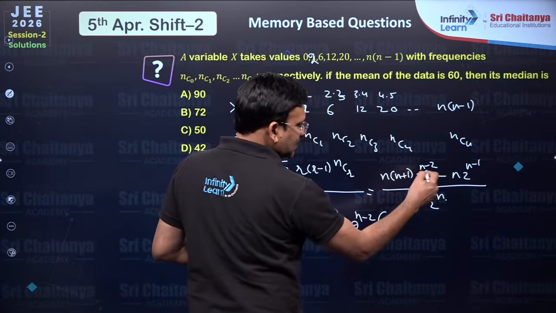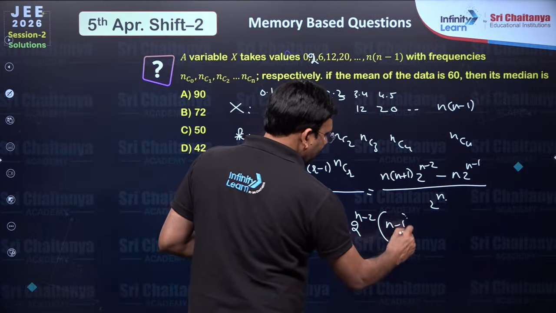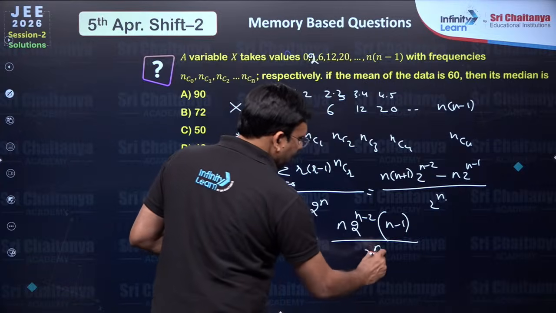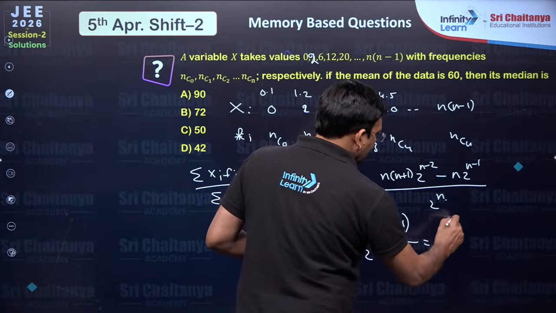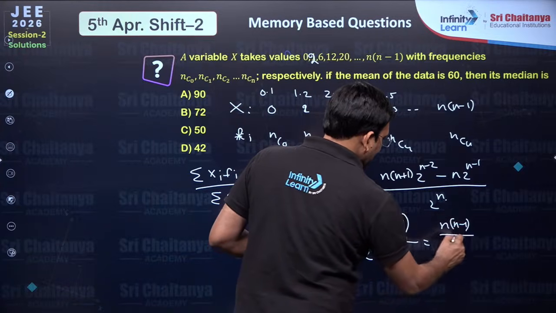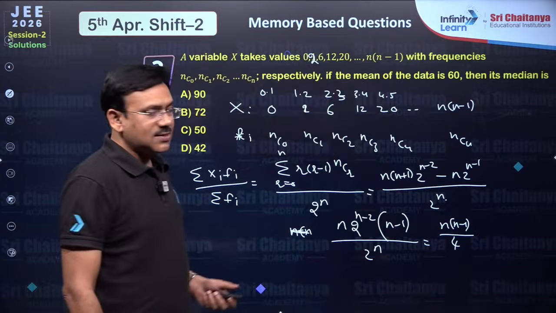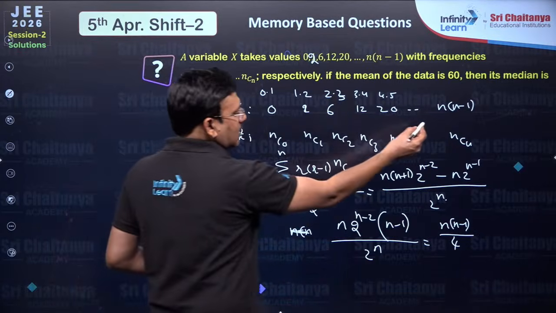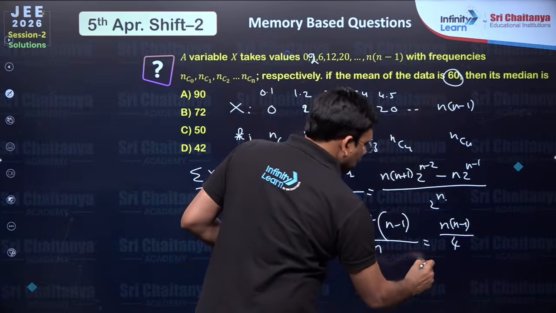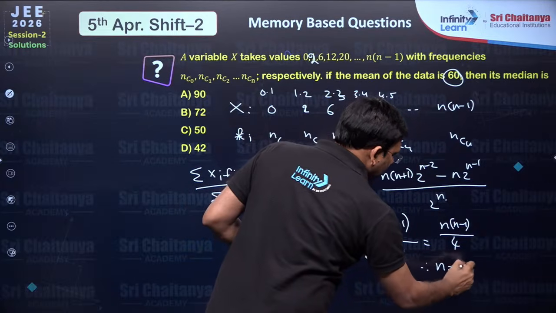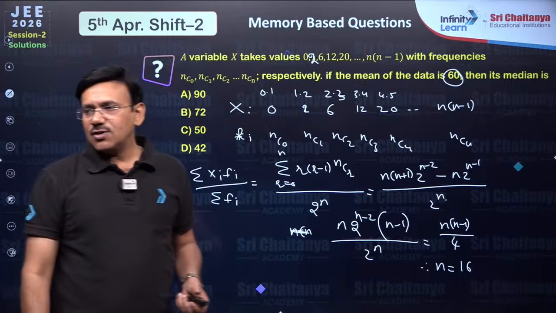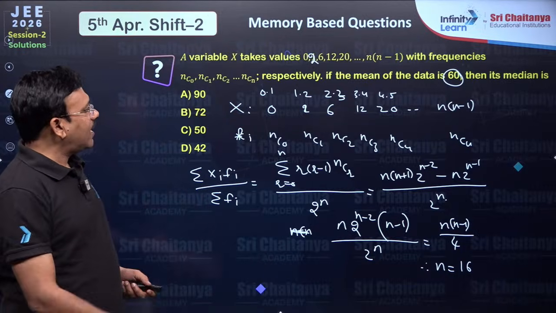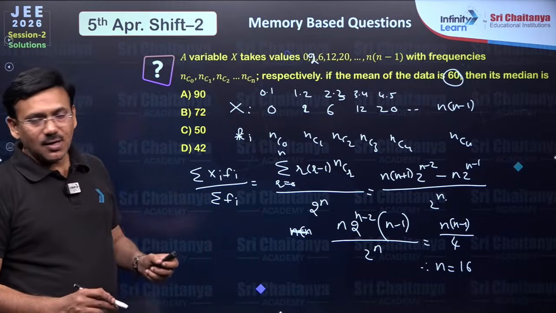So that n plus 1 minus 2 will become n minus 1 by 2 power n, which gives n into n minus 1 by 4. This is given as 60, so n into n minus 1 is 240, therefore n is equal to 16. If n is equal to 16, he is asking the median.